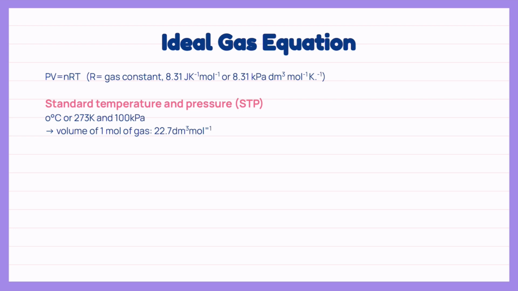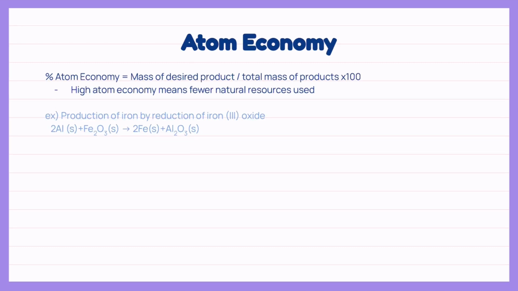Also, the volume of 1 mole of gas at STP is always 22.7 dm cubed per mole. It is important to know this as we are asked to use this number in paper 1. Percentage atom economy is the mass of desired product over the mass of products times 100. High atom economy means fewer natural resources are used.